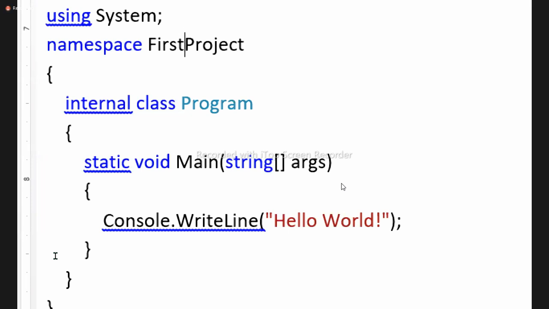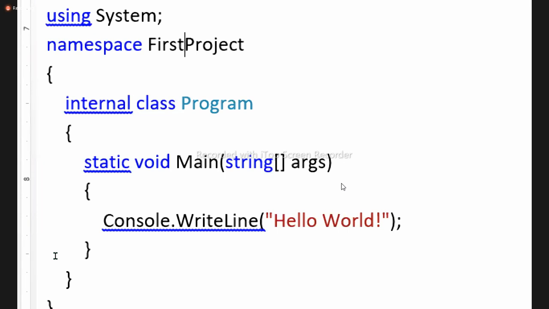Actually, public, private, internal. Public means global, guys. You can access it from anywhere you want. Private means accessible only in that program. Internal means accessible in the whole project. Today, this is the first class you define.